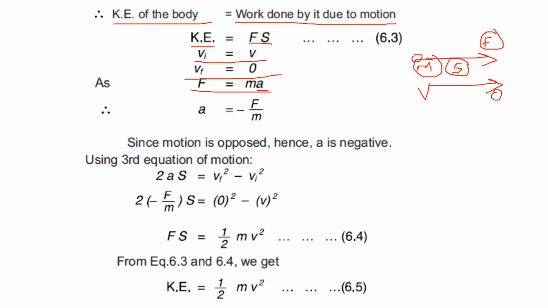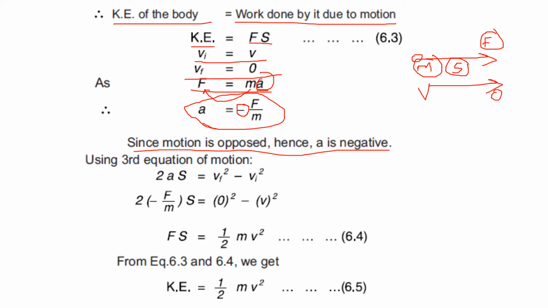So if we separate the acceleration and move the m to the other side, we will get a equals F by m, and we put the negative sign over here. Why do we place the negative sign over here? Because the force is opposing the motion, trying to stop it, that's why we place the negative sign. Since motion is opposed, hence a is negative.